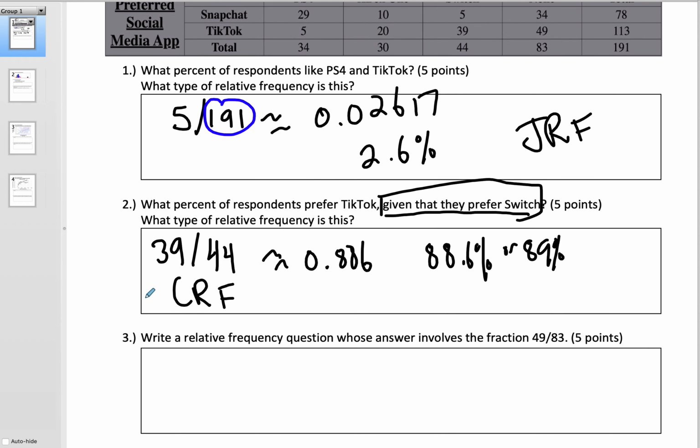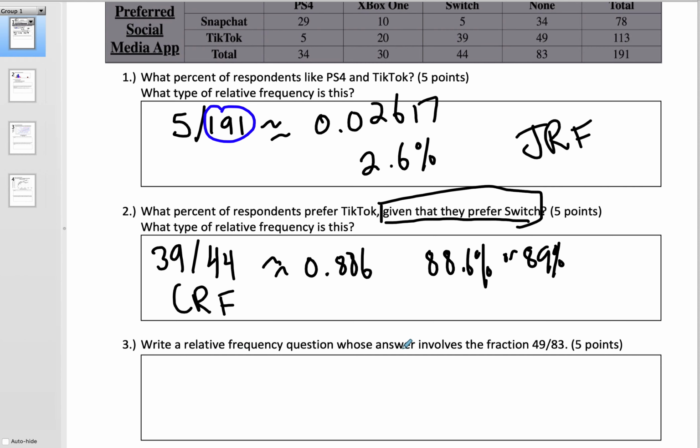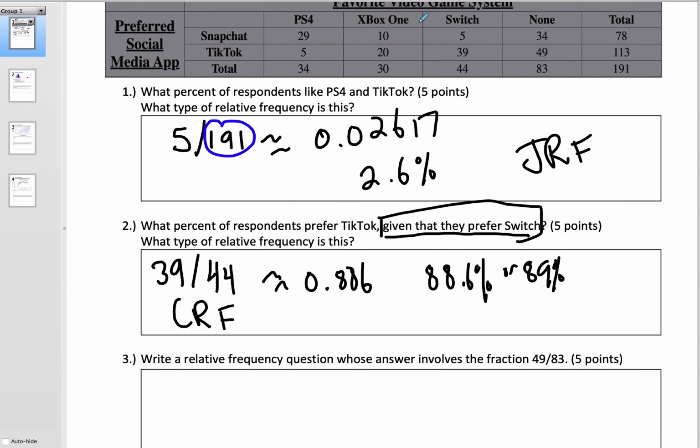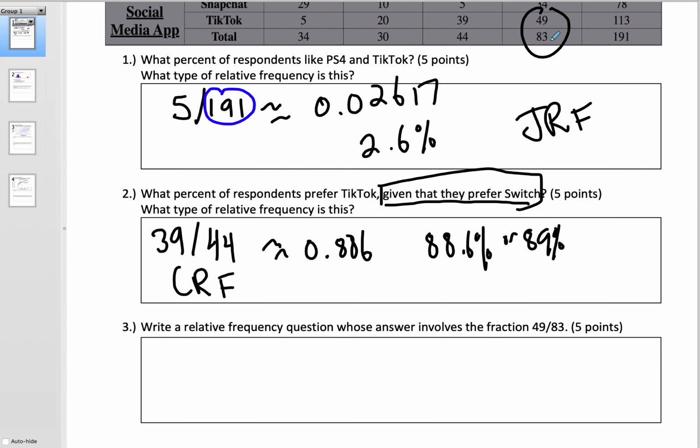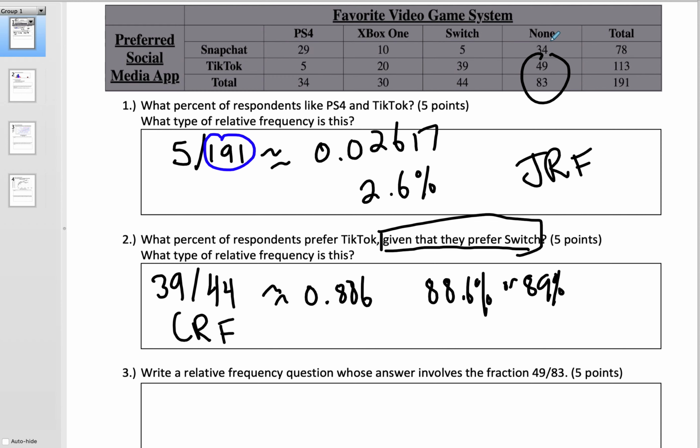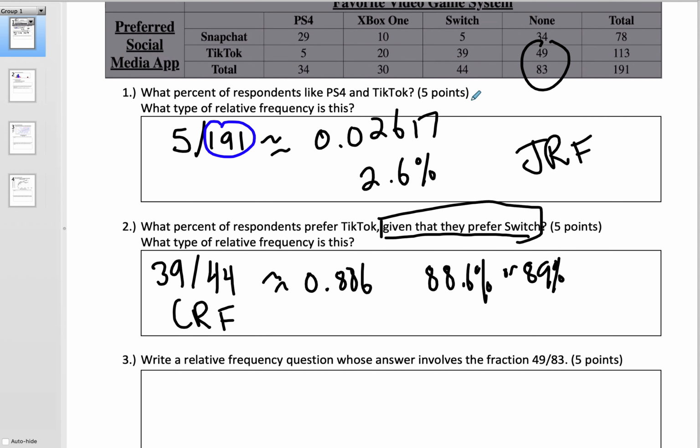All right, so we're going to now finally write a relative frequency question whose answer involves the fraction 49 over 83. It's actually right there. Now, you could have used this table. You didn't have to. My idea with giving you the numbers was that I thought you would use the table. If you didn't use the table and you wrote a question that still makes sense, I tried to give you the credit because in my defense, I was not necessarily 100% clear that you had to use the table.